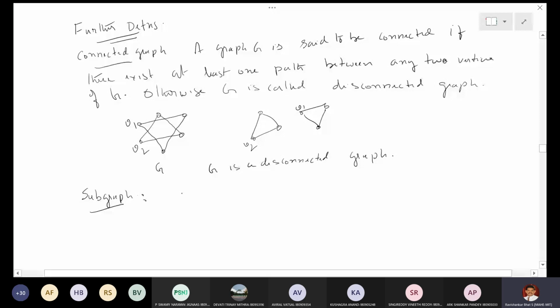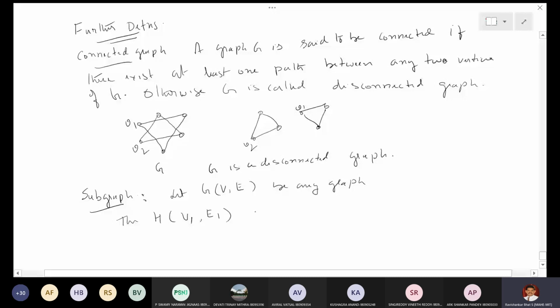Let G be any graph, that is G(V, E), with vertex set V and edge set E. H is another graph; let us say it has V1 as vertex set and E1 as edge set.